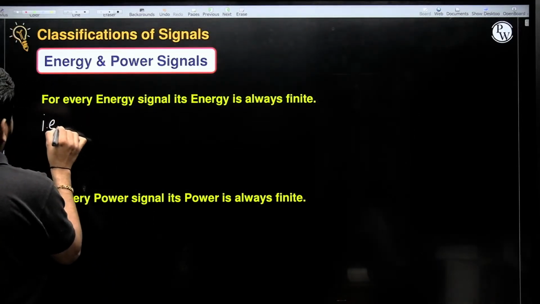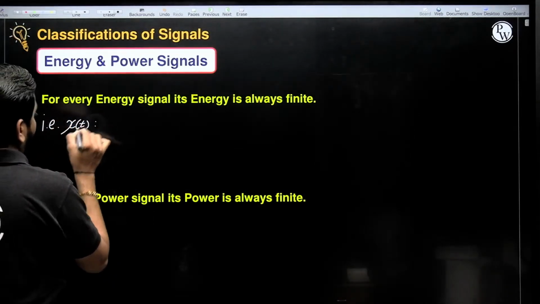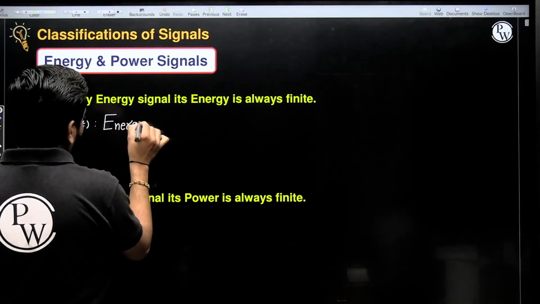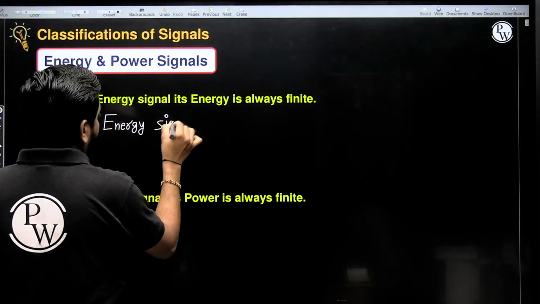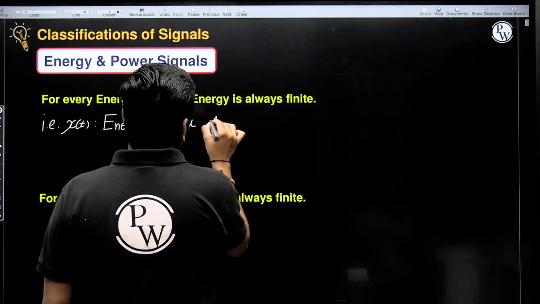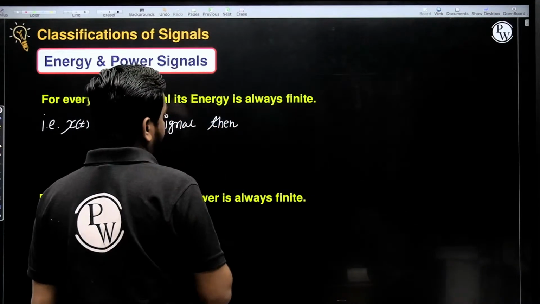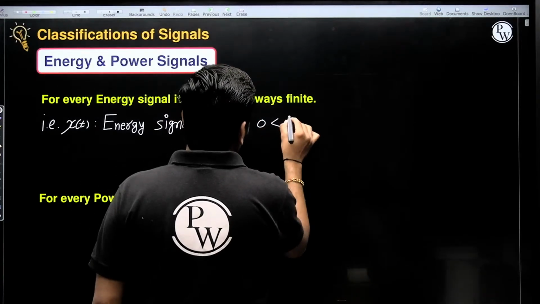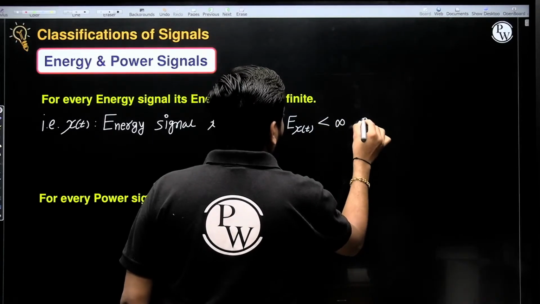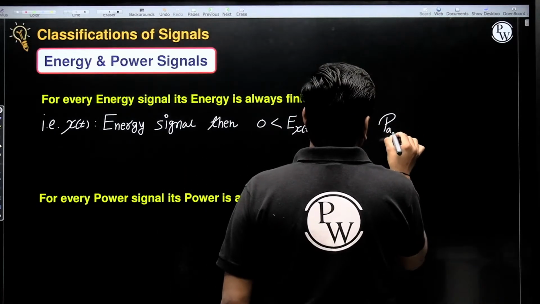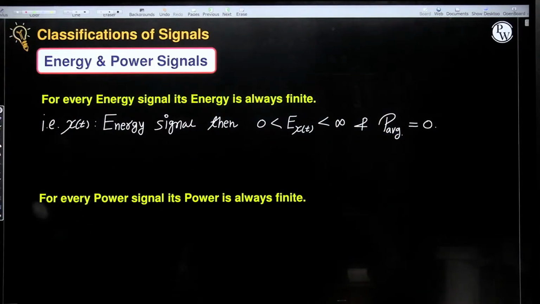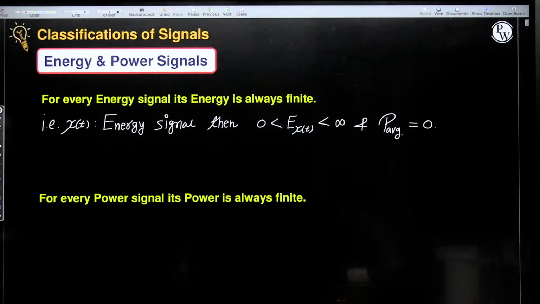For every energy signal, its energy is always finite. That is, if x of t is an energy signal, then its energy is always finite, that is 0 less than energy of x of t less than infinity, and its average power is always 0, guys.